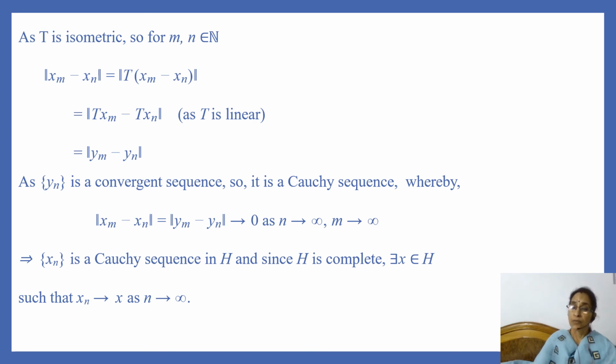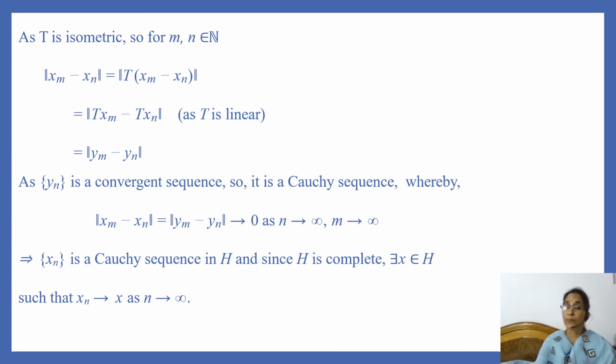As sequence yn is a convergent sequence, it is a Cauchy sequence, whereby norm of xm minus xn is equal to norm of ym minus yn converges to 0 as n and m tend to infinity. And this implies that sequence xn is a Cauchy sequence in H.